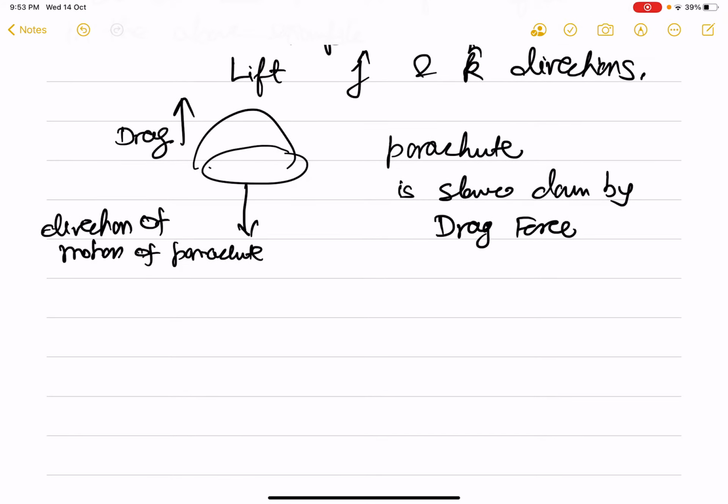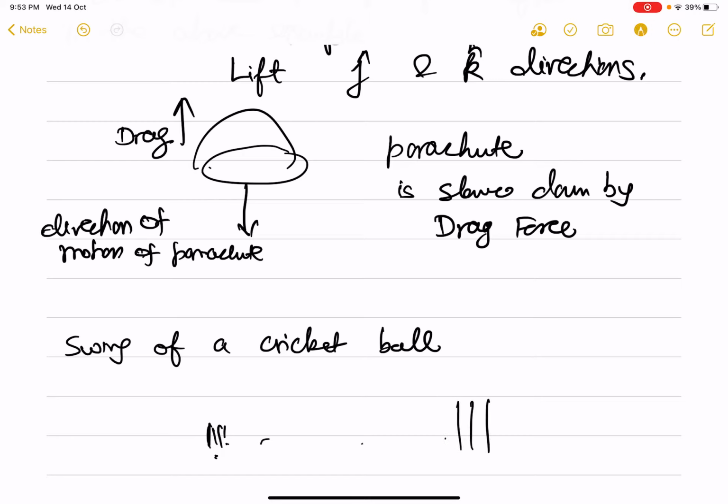If we look at the swing of a cricket ball, let's say this is the bowling side wicket, and this is the batsman who is batting, the bowler bowls a ball, the ball is moving in this direction from the bowler to the batsman.